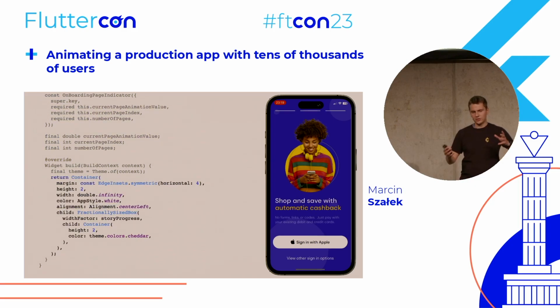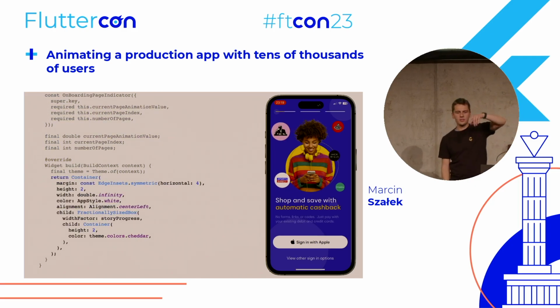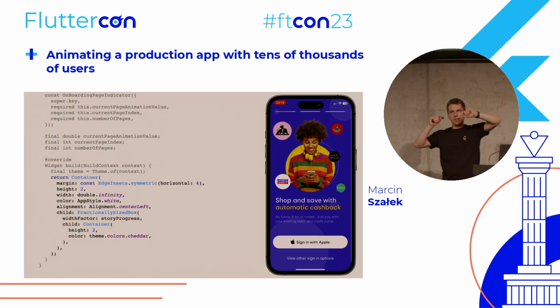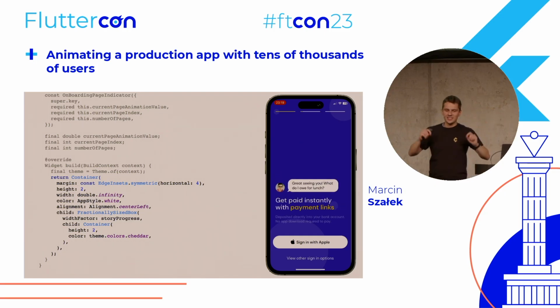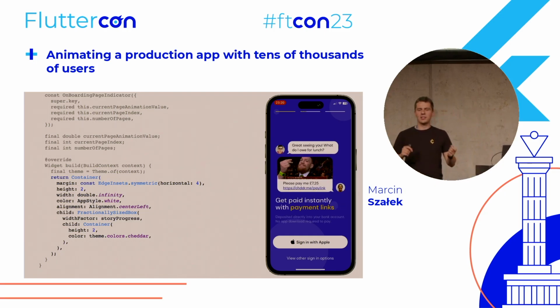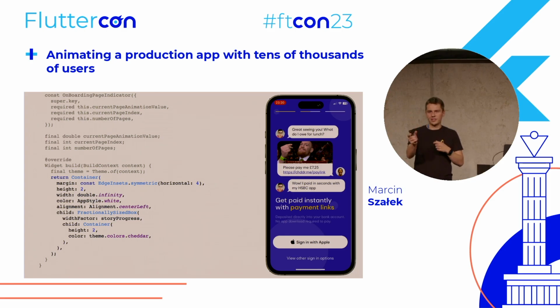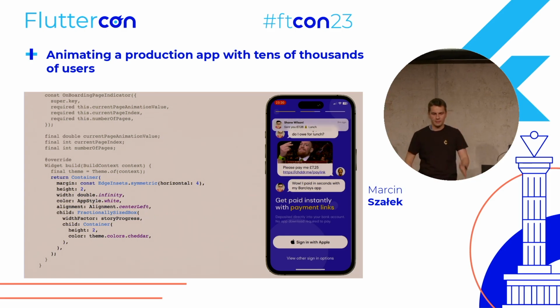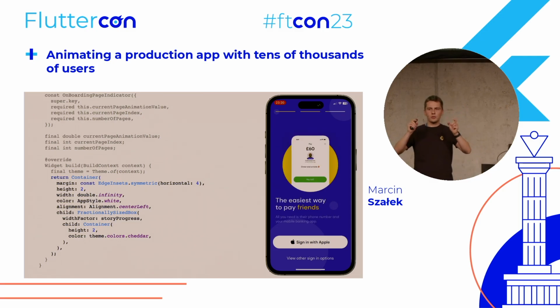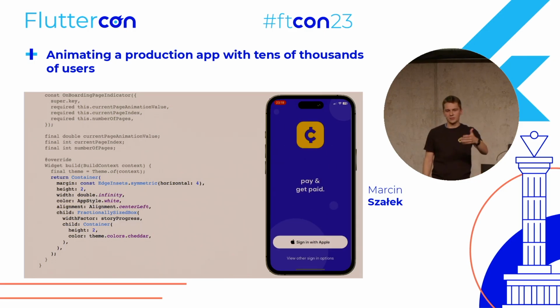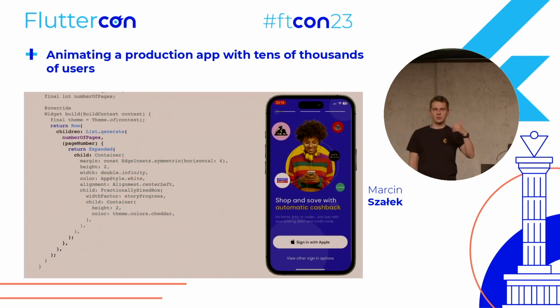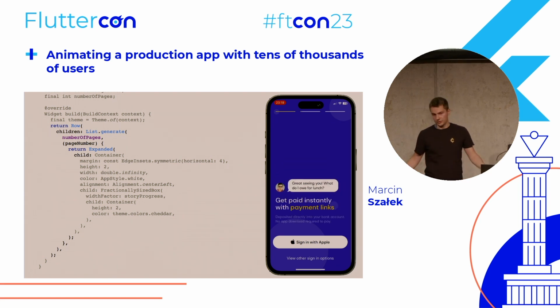And this widget will be structured in a way where for each of the stories, we'll have a big, wide container, and inside that wide container, we'll have a yellow container that will show what is the progress of the given story. And here we are using fractionally sized box to determine for each of those yellow containers how much of the white container it should use. And since I said that it is for each of the stories, we'll just wrap it in a row and we'll generate such a widget for each of the stories.